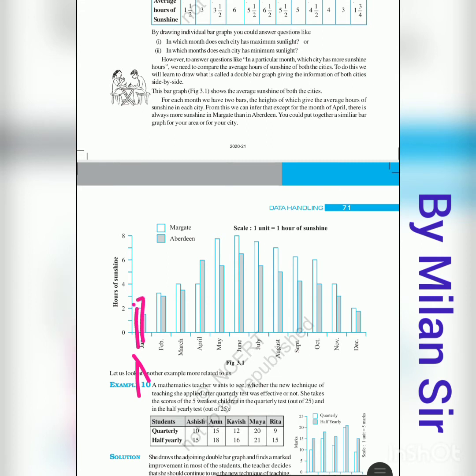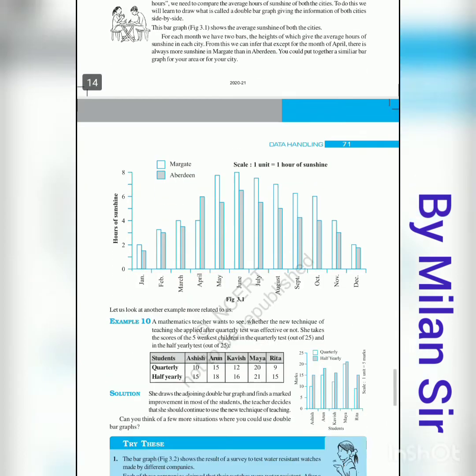So here Margaret is represented by a blank column and Aberdeen is represented by a shaded column. So at a time we can represent the two datas. For that we can use the double bar graph. Both the graphs are joined with each other and it represents the one information. So at that time we can use the double bar graph.